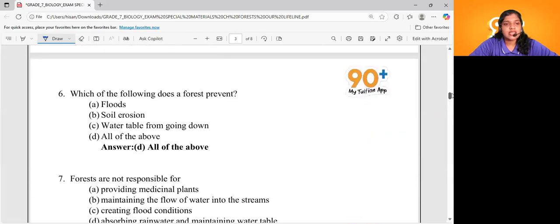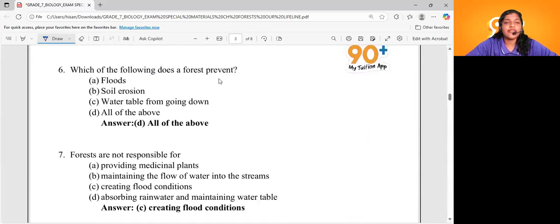Coming to question number 6. Which of the following does a forest prevent? Floods, soil erosion, water table from going down, all of the above. We know that all these three are harmful for our environment, right? They create damage and destruction in our ecosystem. So what will forests do? They will prevent all of these, right? They will prevent floods, soil erosion, and the water table from going down. So the answer will be option D, all of the above.